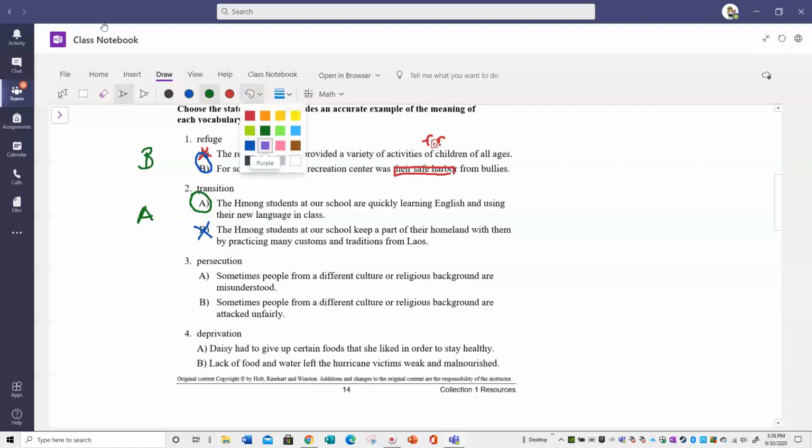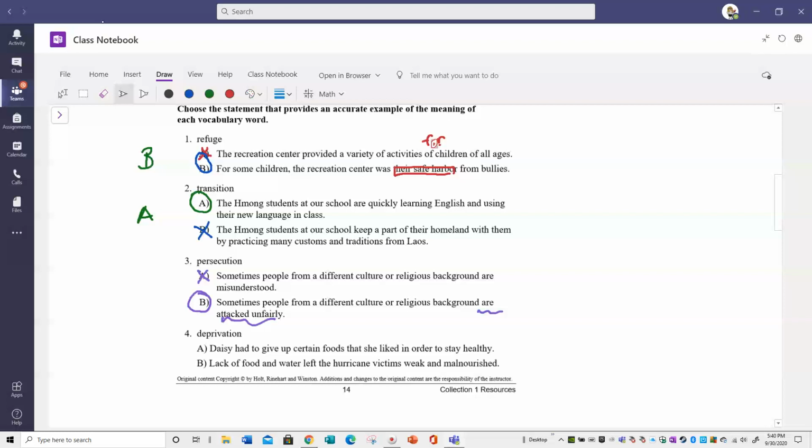Persecution. Sometimes people from a different culture or religious background are misunderstood. Or B, sometimes people from a distant culture or religious background are attacked unfairly. So because of this, attacked unfairly, that's being persecuted. So I would definitely pick B. Okay, just being misunderstood is not persecution. Persecution is going further and actually attacking unfairly.